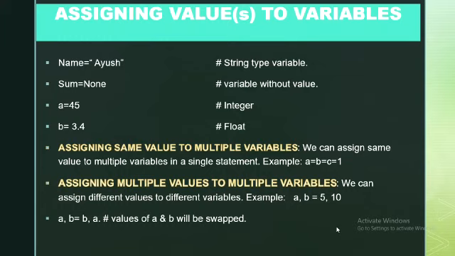Now a comma b is equal to b comma a. From this statement we can infer that the values of a and b can be swapped without writing any big program. Swapping means exchanging the values. From the right side you can see that the value which will be given to b will be the value of a. That is, b will be given the second value, that is of a, and a will be given the first value, that is of b. So that's how we can exchange the values of a and b.